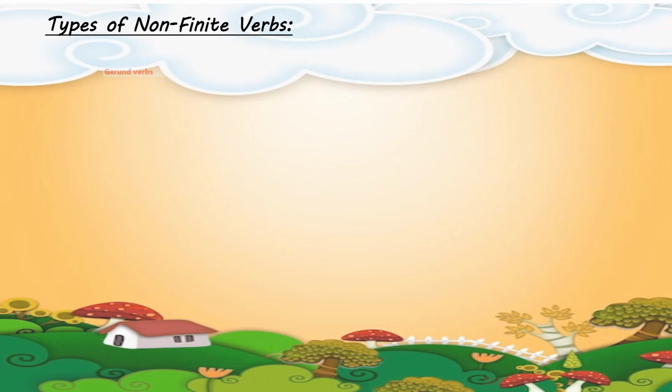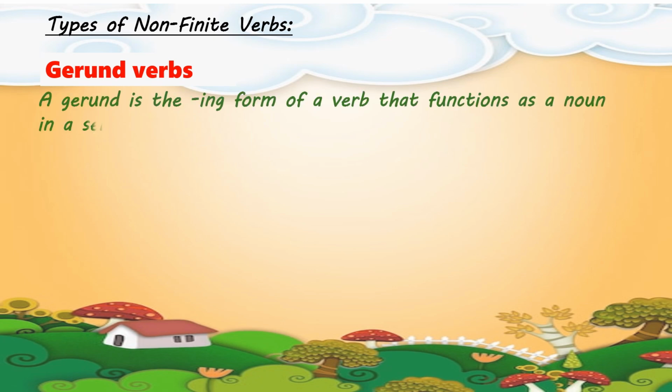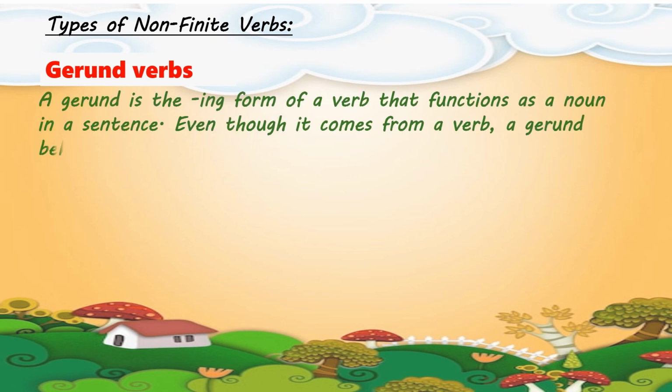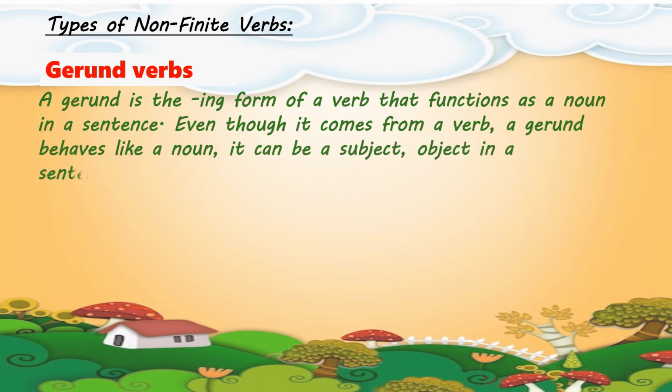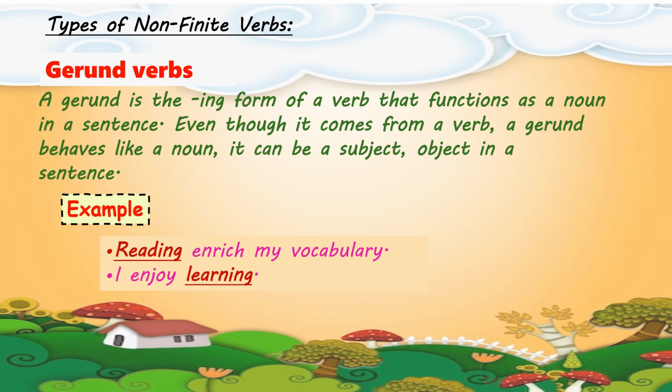Gerund verbs. A gerund is the ing form of verb that functions as a noun in the sentence. Even though it comes from a verb, a gerund behaves like a noun. It can be subject or object in the sentence. For example, reading enriches my vocabulary. I enjoy learning. So in short, we can say that gerunds are words that are actually verbs but behave like a noun in the sentences.